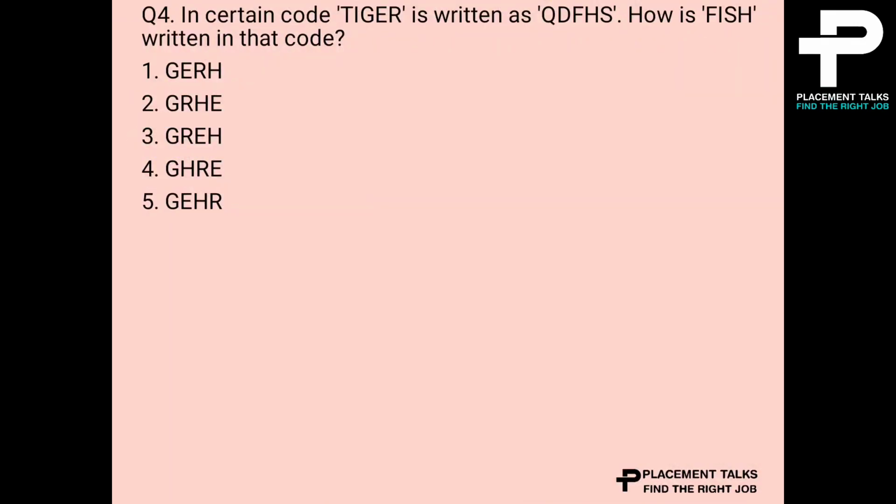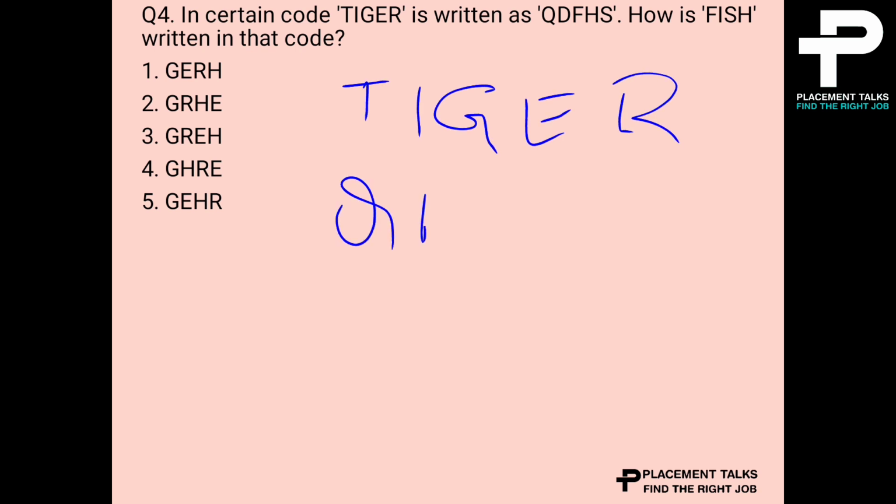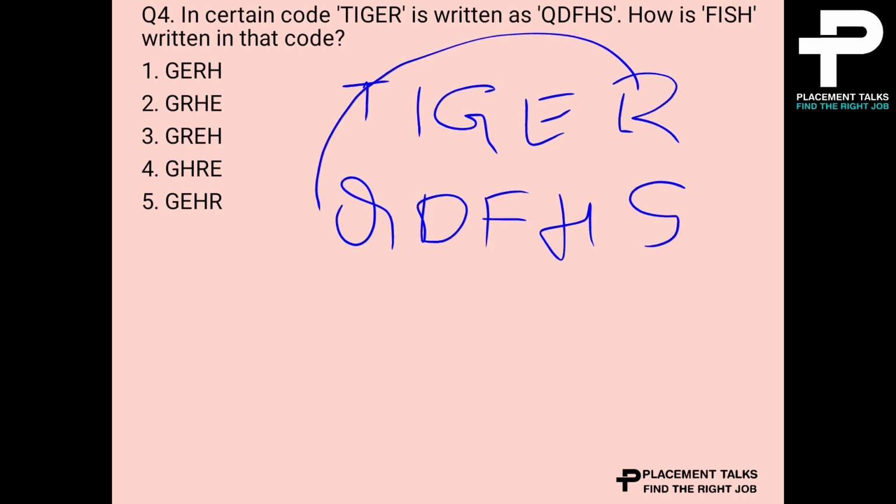Let us go to the fourth question. In a certain code, tiger is written as QDFHS. How is fish written in that code? So let us write the series TIGER as QDFHS. If we see, this is in a reverse format. We can say R minus 1 will be Q. They have written it in first place. Like we can write this in reverse order.